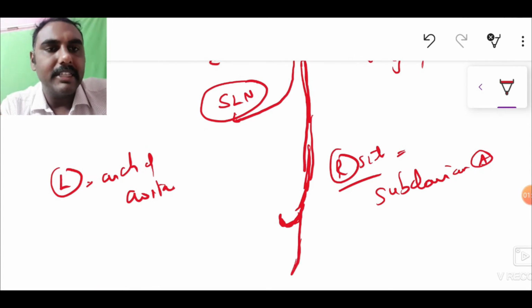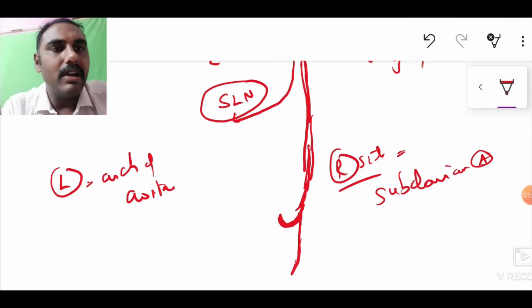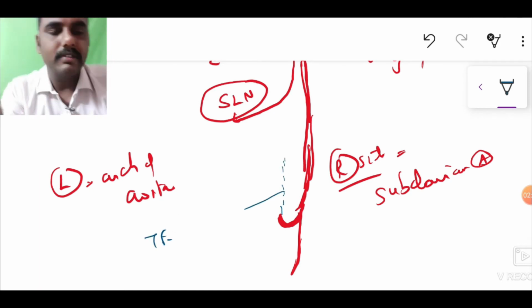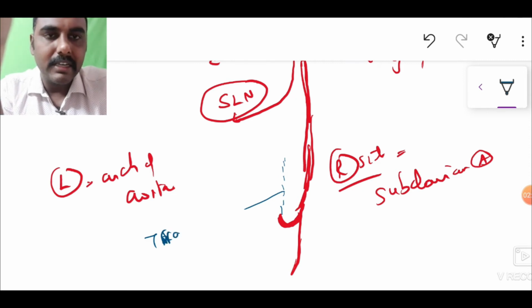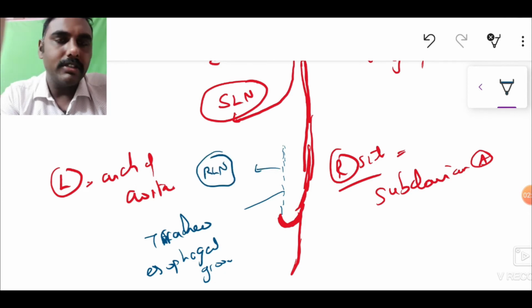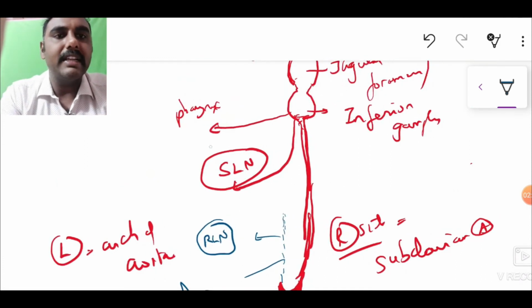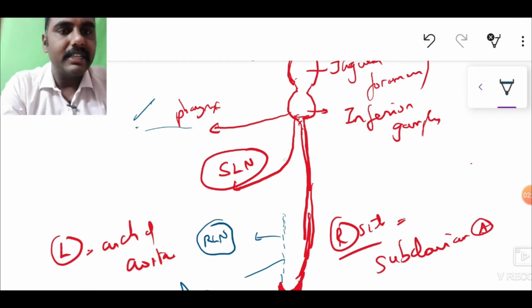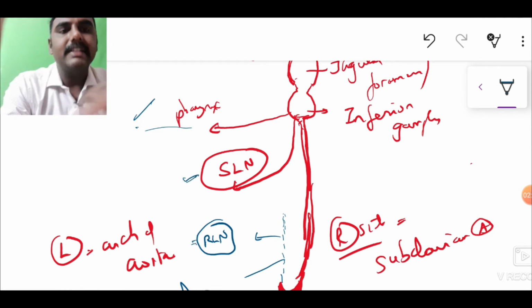After making the hook, it runs up again in the tracheoesophageal groove. This part of the nerve is called the recurrent laryngeal nerve. So, superior laryngeal nerve, recurrent laryngeal nerve. The nerve to the pharynx, just have it in mind, we will deal with it in the pharynx.